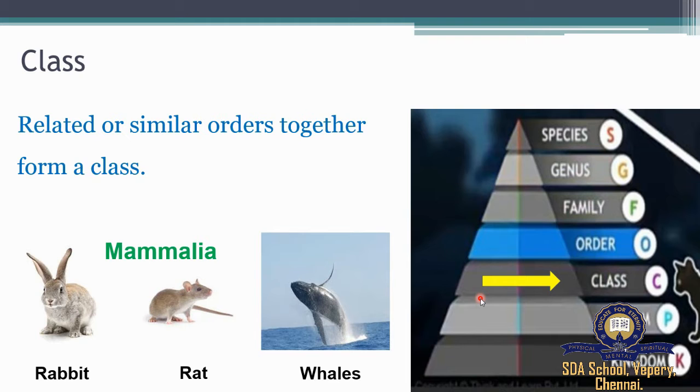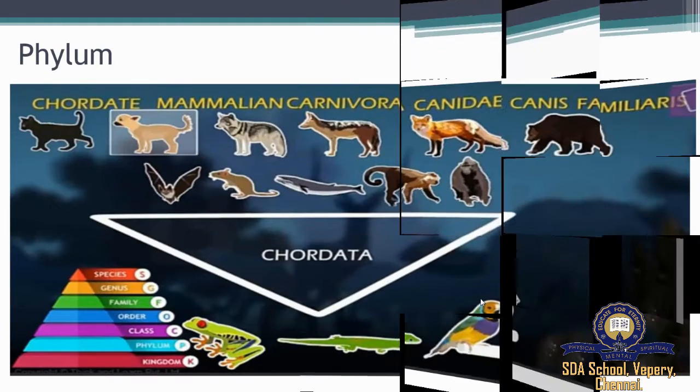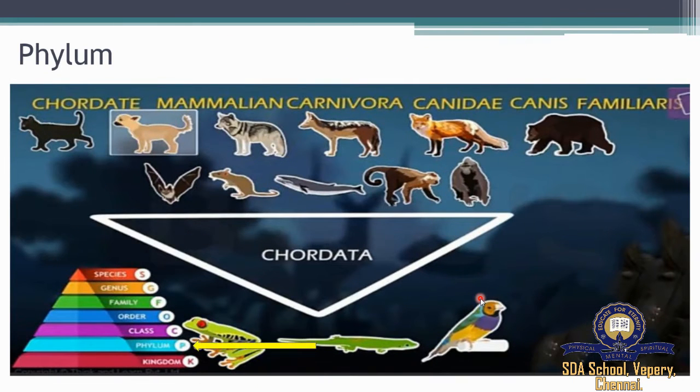In the next hierarchy, we have phylum. Classes which are related to one another constitute a phylum. The classes of different animals like mammals, birds, reptiles, frogs, and fishes constitute phylum Chordata, which have a notochord or backbone.